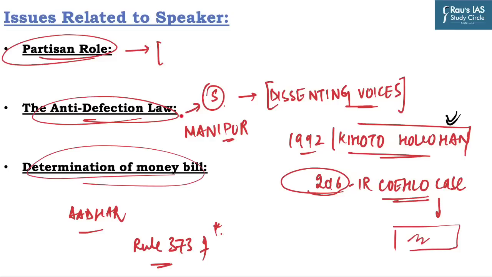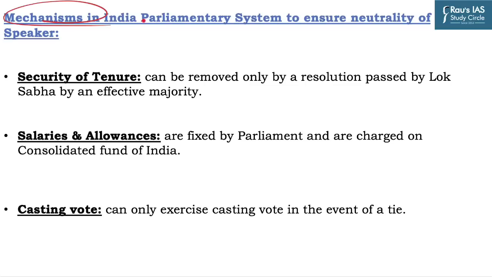Try to remember this. Now, what is being done to ensure the neutrality of the Speaker in the Indian parliamentary system? The mechanisms in the Indian parliamentary system are as follows. The first one is the security of tenure, as the Speaker can be removed only by a resolution passed by Lok Sabha with an effective majority. We have already discussed this. It is the majority of all the then members of the House, excluding the absent and vacant members.